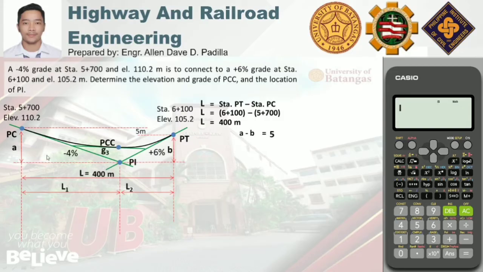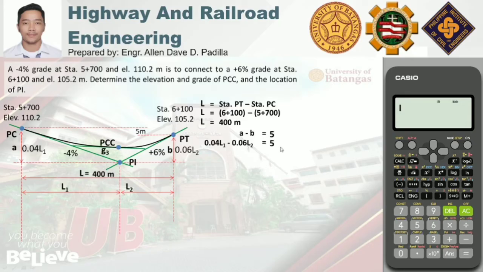So, using slope formula, we can say that A is equal to 0.04 L1 and B is equal to 0.06 L2. So, isubstitute lang natin siya sa equation. We have 0.04 L1 minus 0.06 L2 equal to 5.